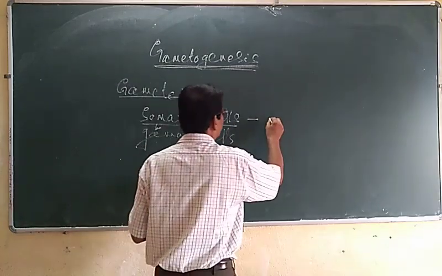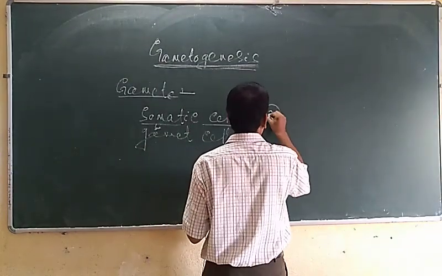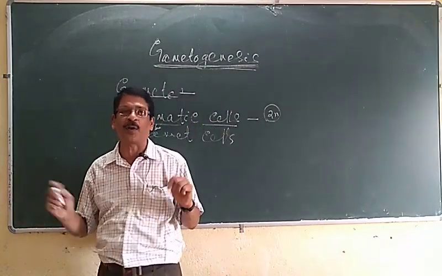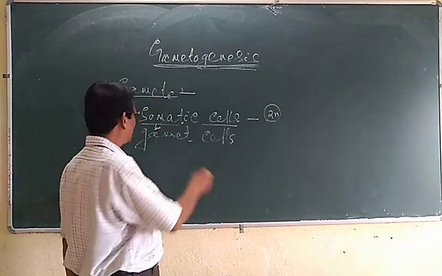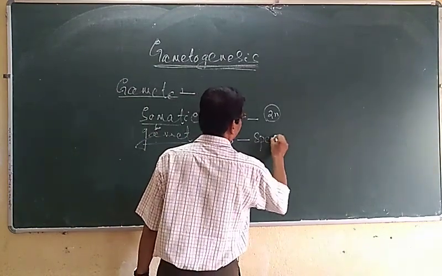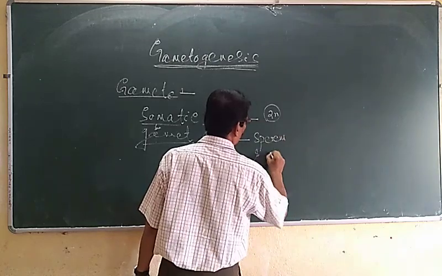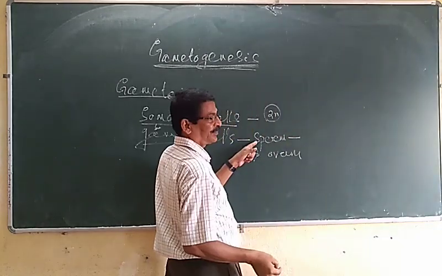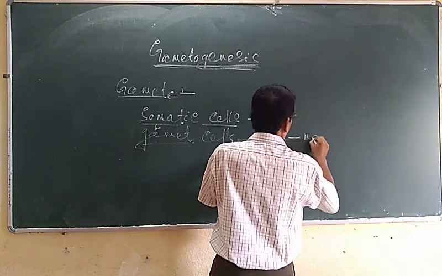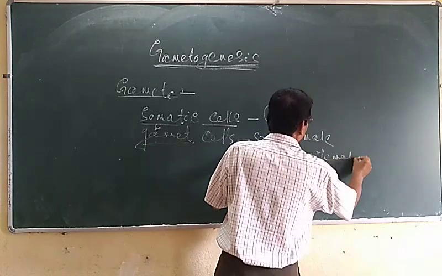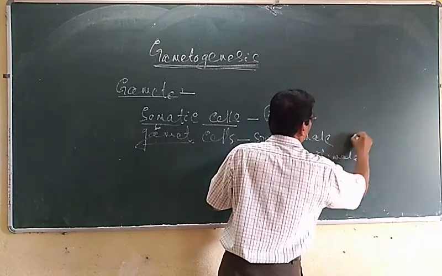Somatic cells are 2n in chromosome number, that is, diploid in nature. But the gamete cells are the sperm and the ovum. The sperm is of the male and the ovum is of the female, and they are all haploid.